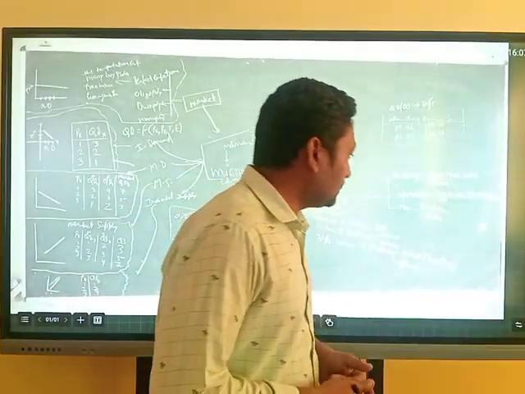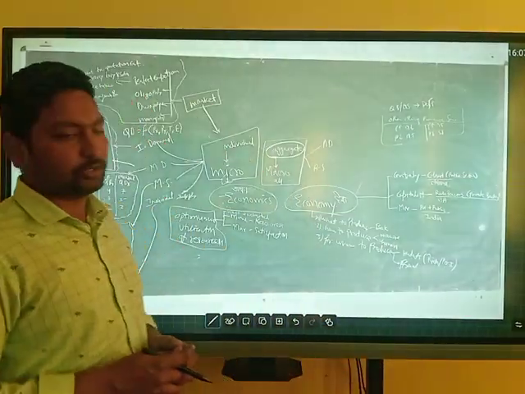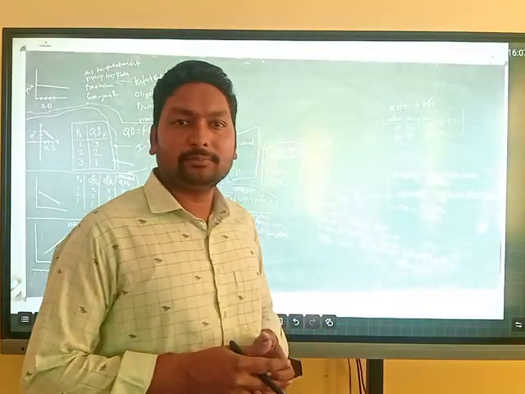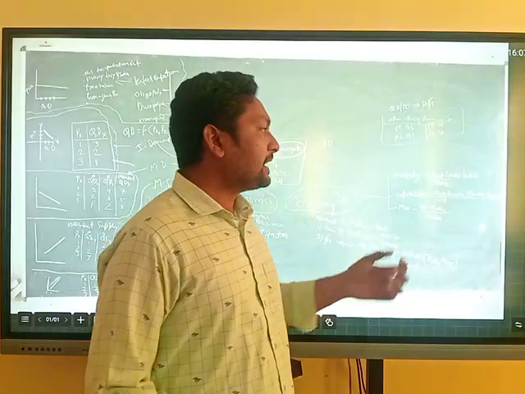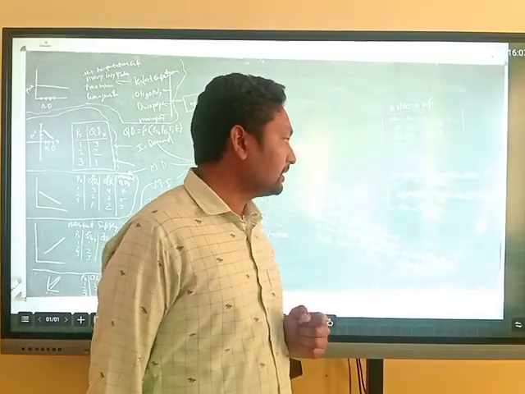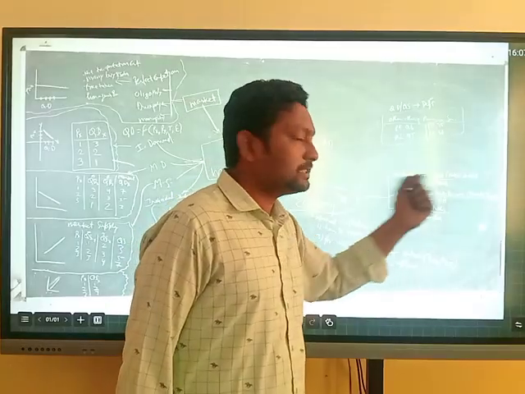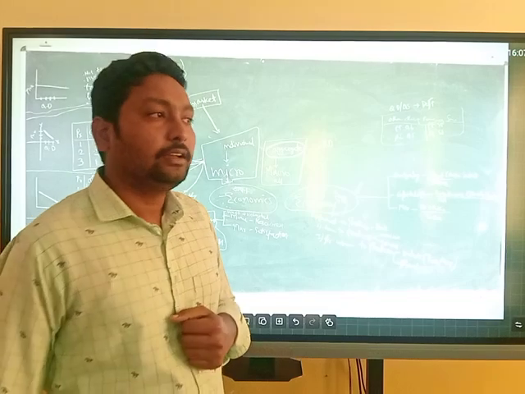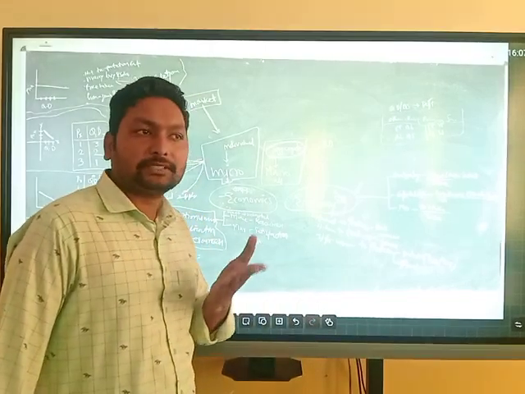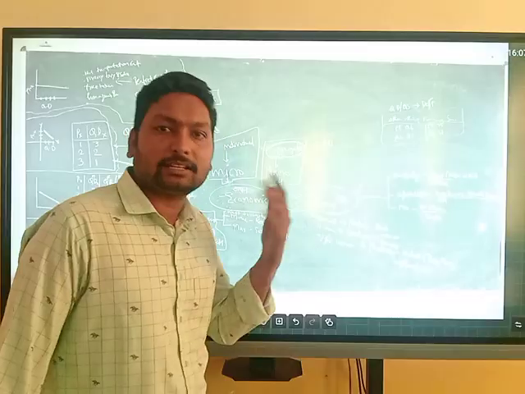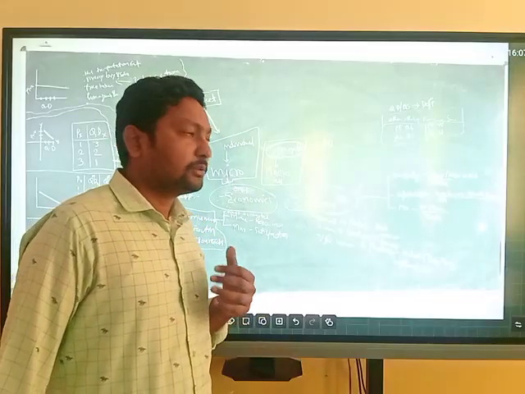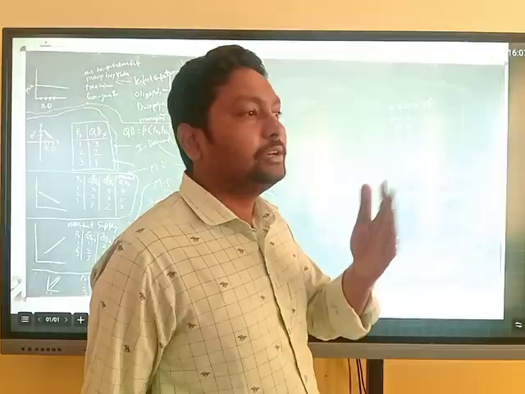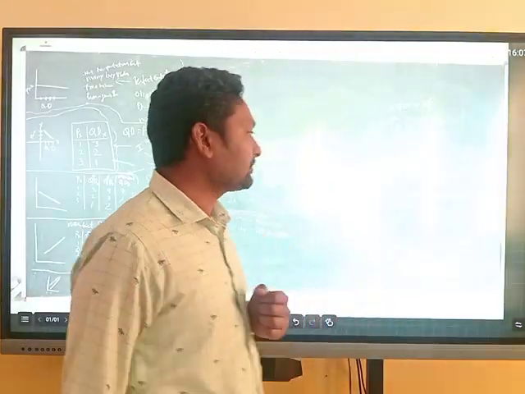The second is the capitalist economy, in which the maximum resources are controlled by private persons or individuals. The example of a capitalist economy is the USA. Another feature of the capitalist economy is that if a person is rich, he becomes richer and richer very speedily, and if a person is poor, he becomes poorer and poorer with time.